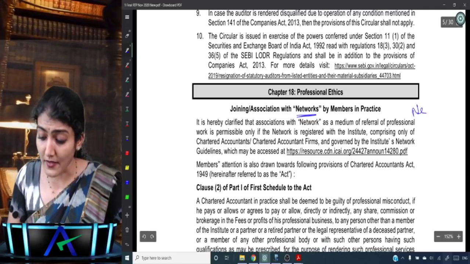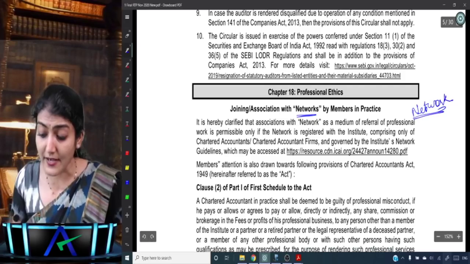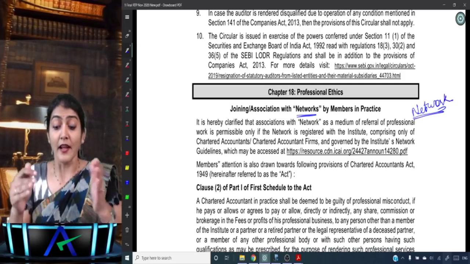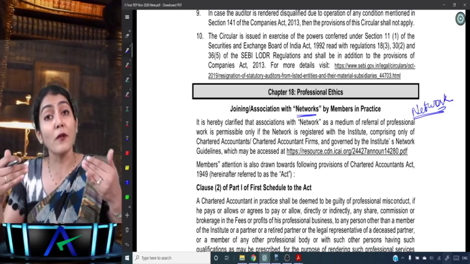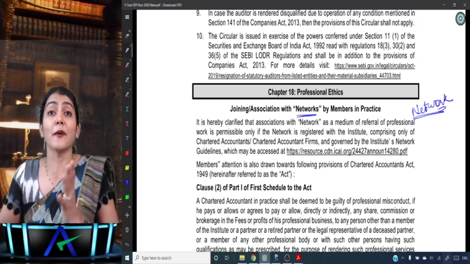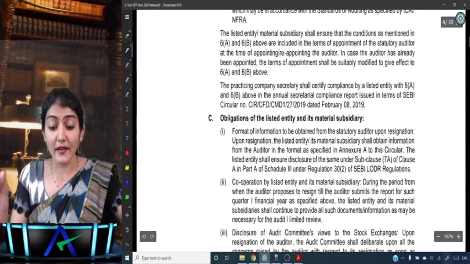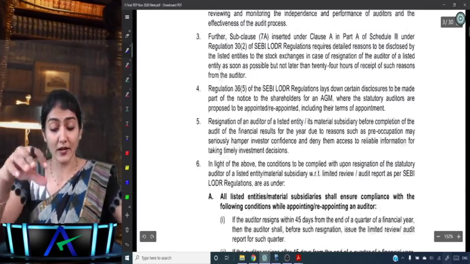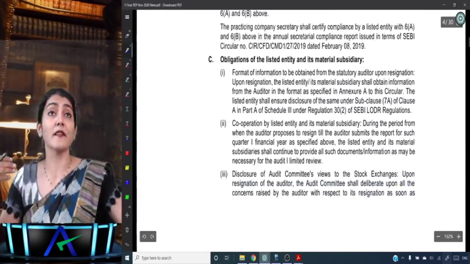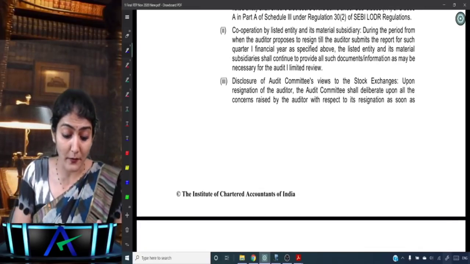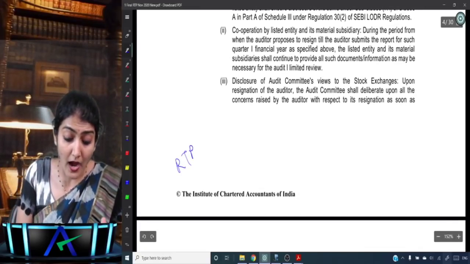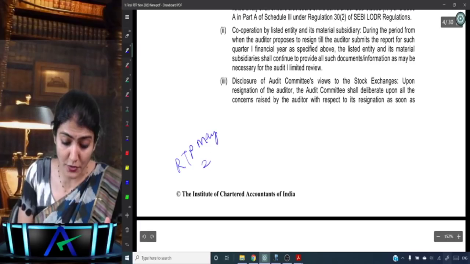CA firms can now constitute a network and register it with the ICAI. These two amendments, the SEBI LODR on resignation of the statutory auditor and networking by the CA firm, were also there for the May 20 exams and in the RTP May 2020.